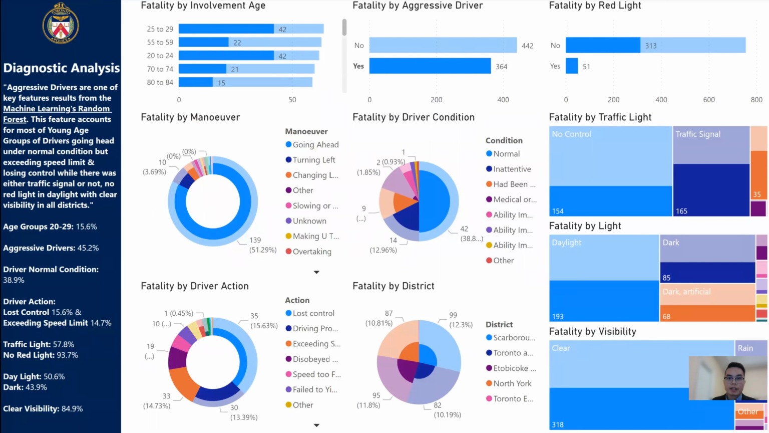So regarding the diagnostic analysis, we can state that aggressive drivers are one of the key features resulting from the machine learning random forest. This feature accounts for most of the young age groups of drivers going ahead under normal condition, but exceeding the speed limit and losing control while there was either a traffic signal or not. No red light, in daylight with clear visibility, in all districts.